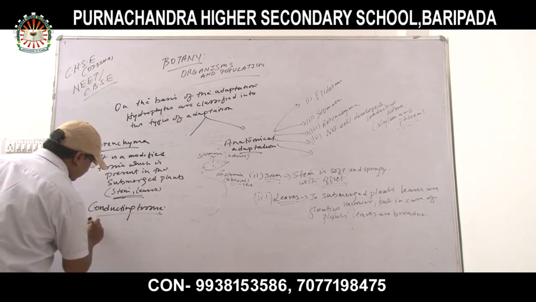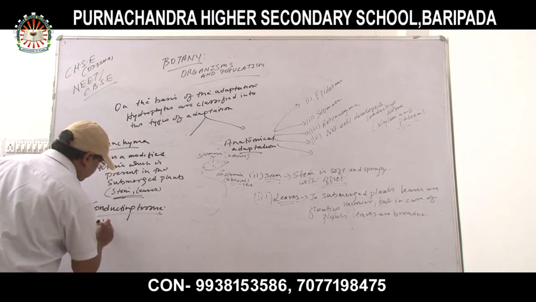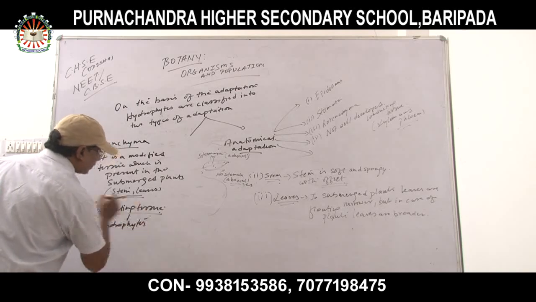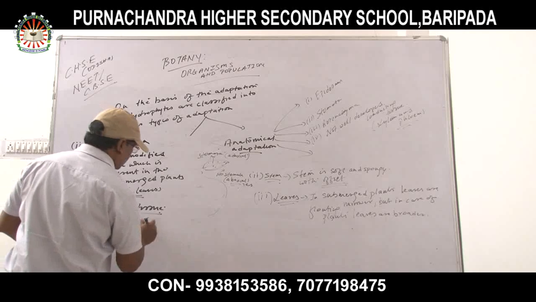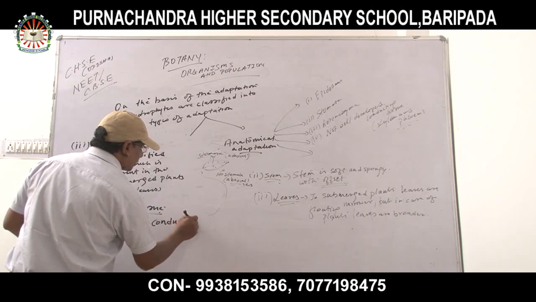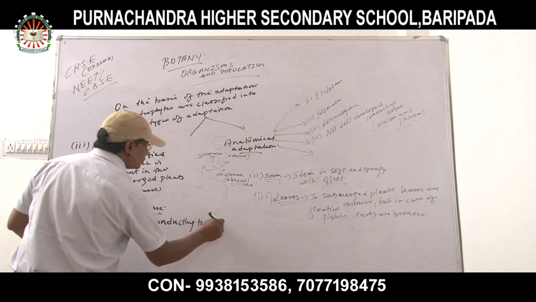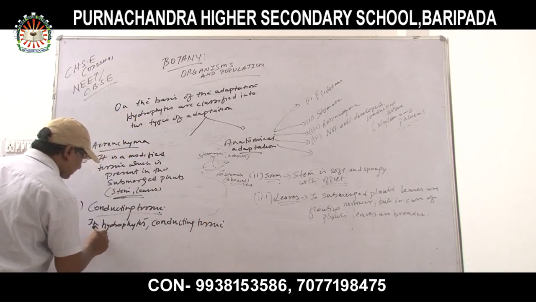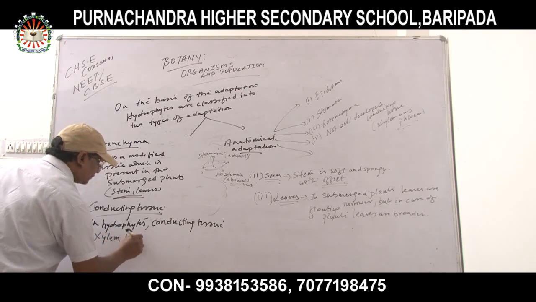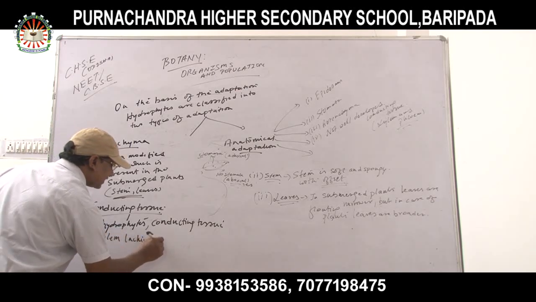Conducting tissue in aquatic plants, in hydrophytes: xylem is lacking which substance? Lignin.